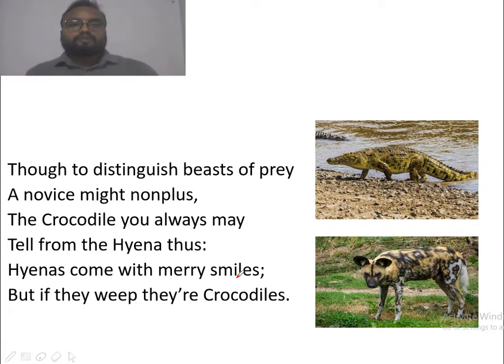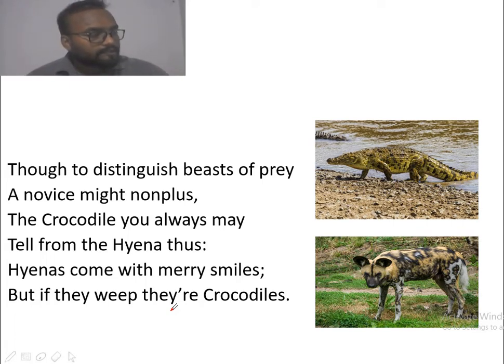Next, though to distinguish beasts of prey, a novice might nonplus. The crocodile you always may tell from hyena thus. Hyenas come with merry smile, but if they weep, they are crocodiles. Now, in this paragraph, the poet has suggested the method to distinguish crocodile and hyena.